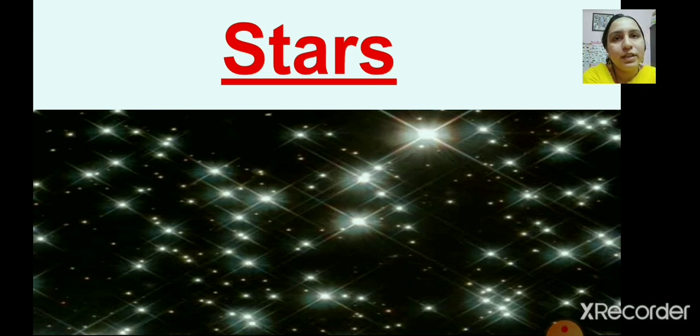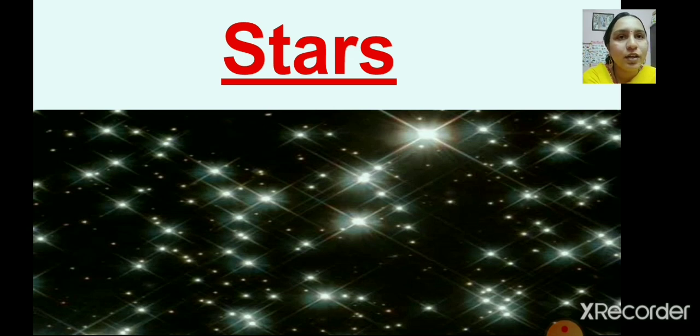Now these stars are also made up of hot gases. Other stars are also made up of hot gases. They are hot. But don't think the sun is the largest star in the universe. The sun is the biggest star in the solar system, but apart from the sun, there are other stars also bigger than that.